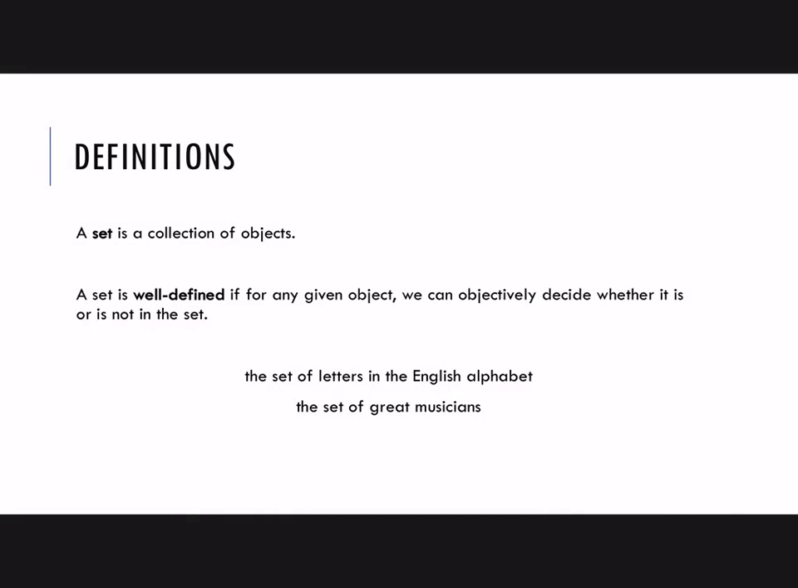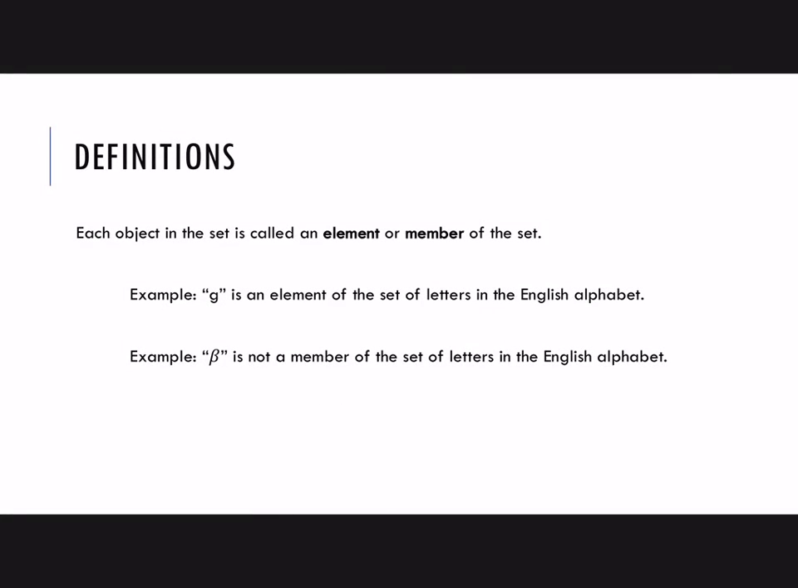So for example, the set of letters in the English alphabet. That is a well-defined set because there are 26 letters, and if we're given a letter we can know whether or not it is in the set for sure, one way or the other. The set of great musicians. This is a set, but we wouldn't really consider it to be a mathematical set, and it's definitely not well defined. This one is subjective. You'll have many different opinions on who should or should not be in that set.